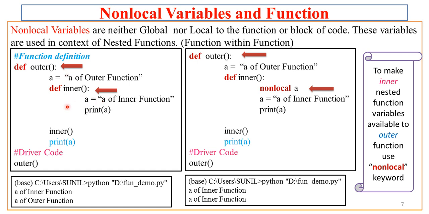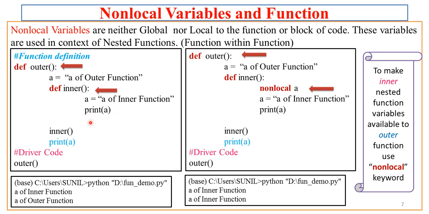Now in this, a equal to a string a of the outer function, def inner, then inner, that is the call to the inner function, and print a. These statements are part of the outer function. Now in the inner function we have two statements, a of the inner function and print a.